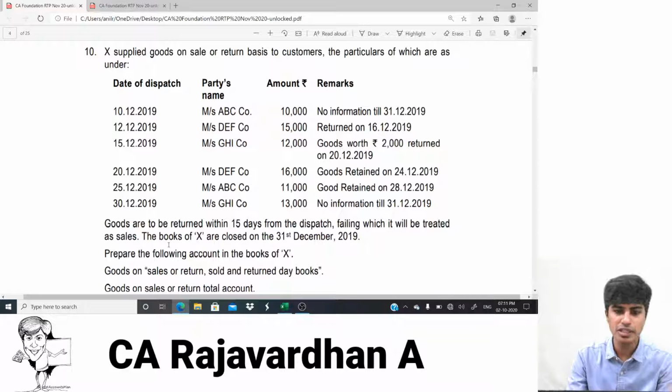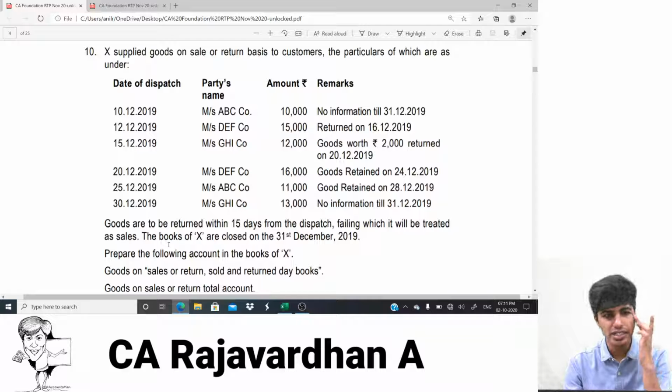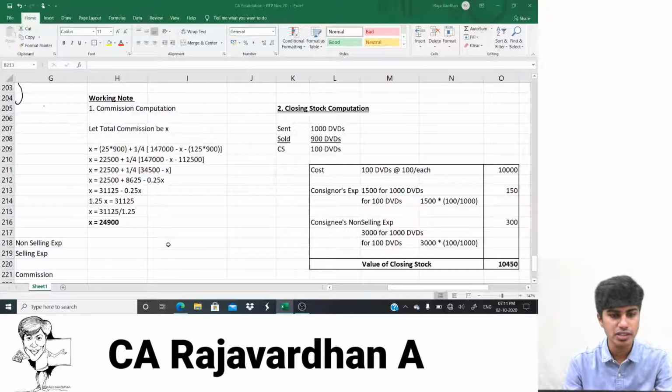Okay, guys. So let's read the question from the beginning now. X supplied goods on sale or return basis to customers, the particulars of which are as follows. The date of dispatch, meaning the date on which I'm sending, is 10th of December 2019. Fine. Let's start solving this simultaneously.